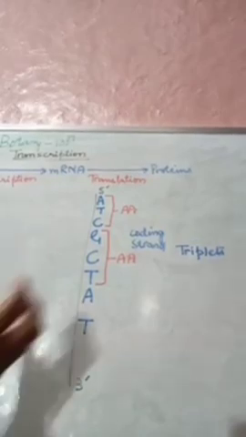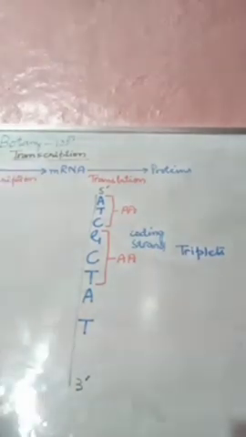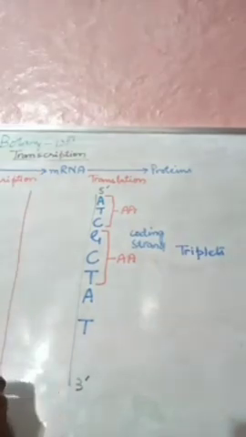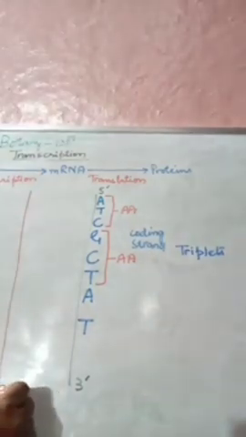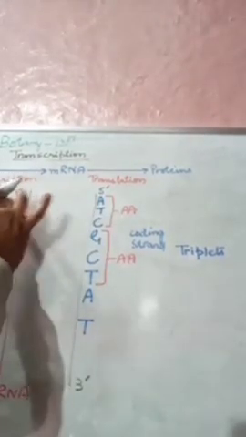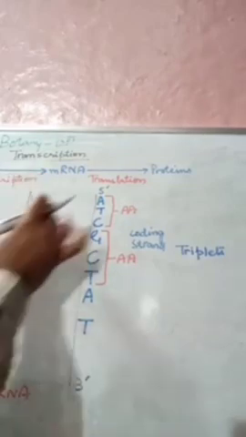Now, we have to decode these codes. Let this red line be the mRNA. Let us convert it. Whenever adenine's complementary is formed in the case of RNA, it is not thymine, it is uracil.